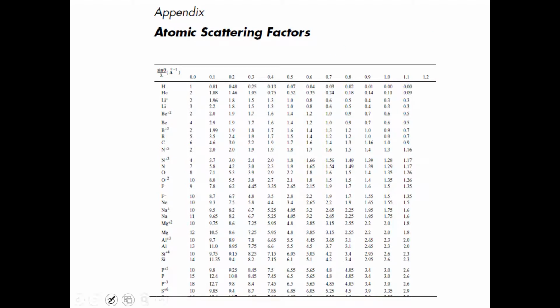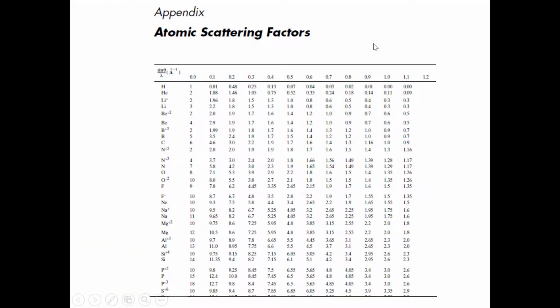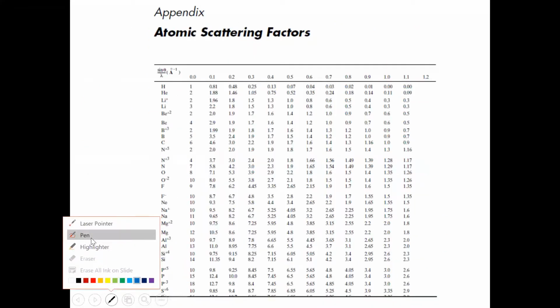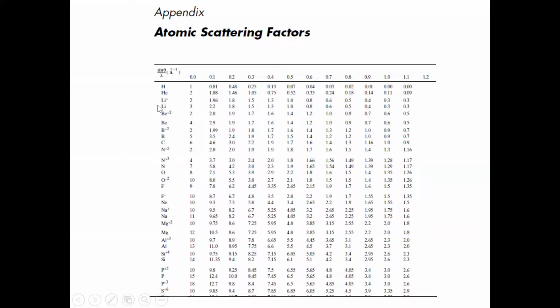How many people know about Cullity, the book on X-ray diffraction? Sir, I know. Many people know. So I have copy-pasted this, and this is the application of scattering cross section. This is one of the most important appendices. You can see there are more, but just to show you the example, these are actually atoms or ions.